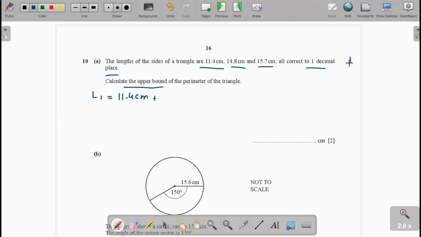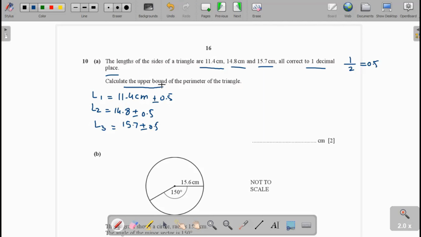To divide 1 by 2, we get 0.5, therefore plus minus 0.5 centimeter. And same as L2 length will be 14.8 plus minus 0.5 centimeter. L3 length will be equal to 15.7 plus minus 0.5 centimeter.